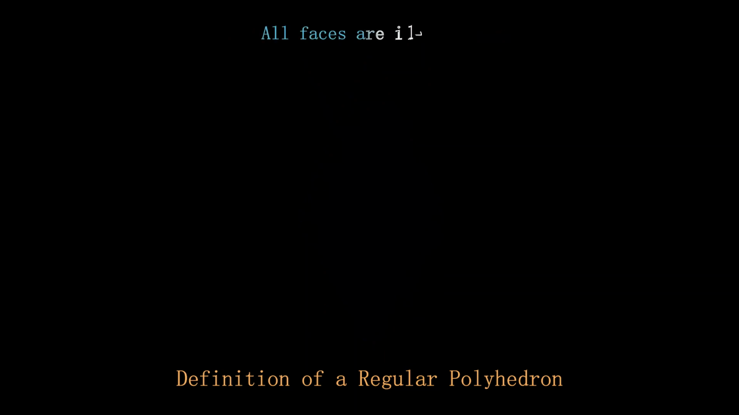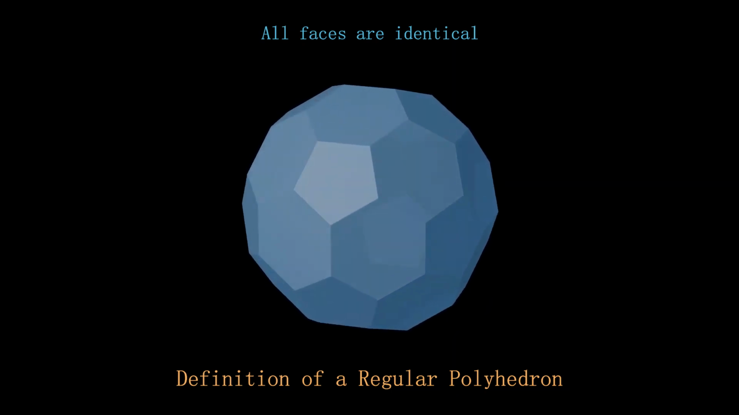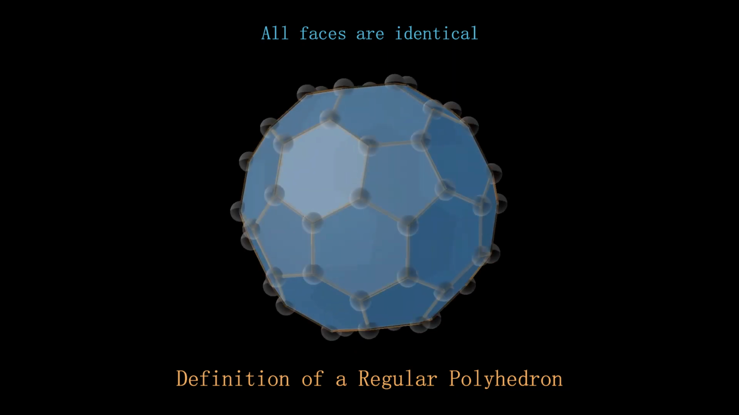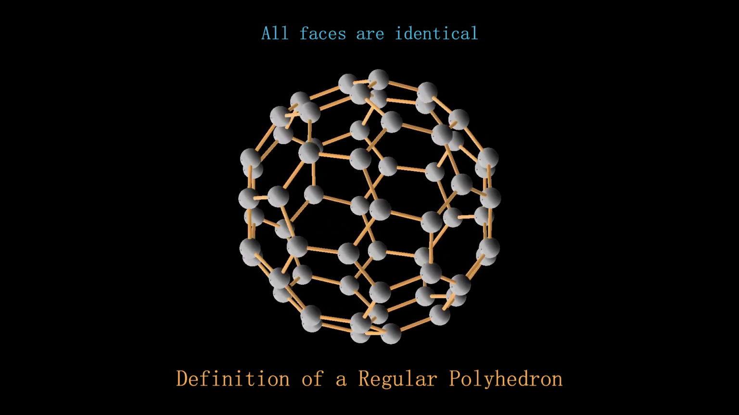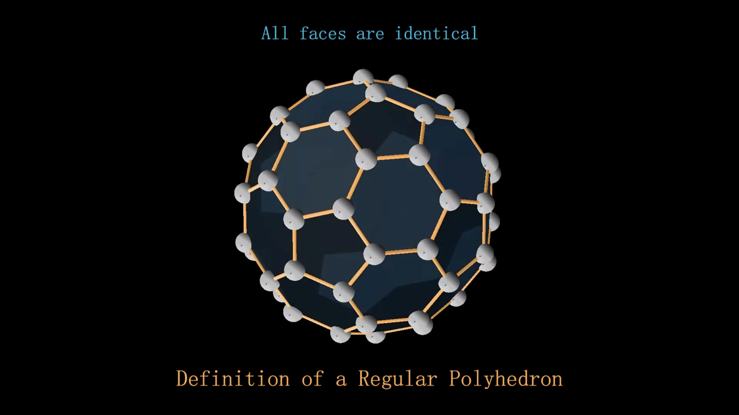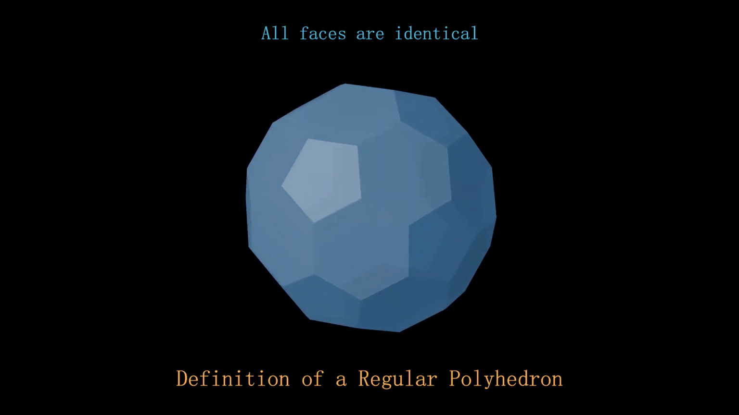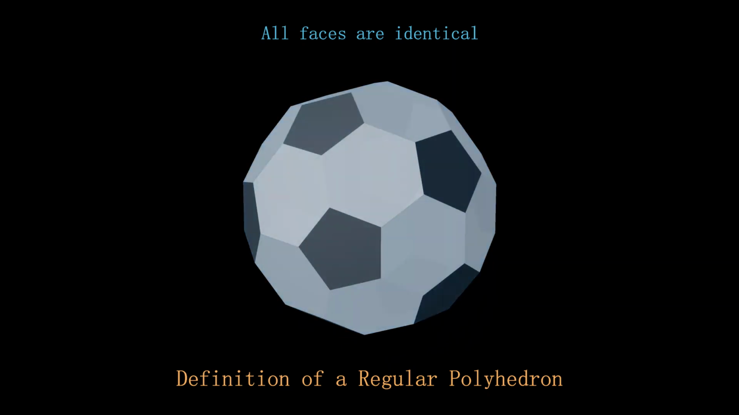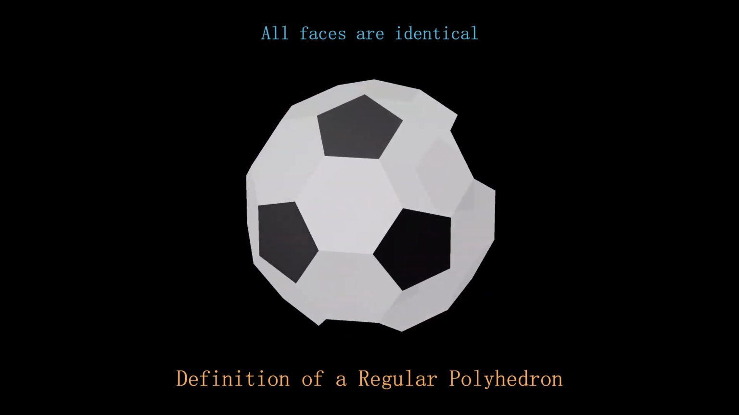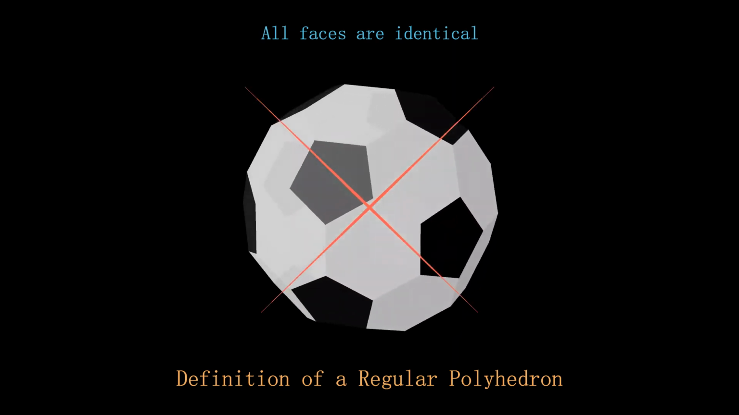Each face of a regular polyhedron must be identical. This polyhedron is quite common. In recent years, a popular new material, carbon-60 fullerene, has a molecular structure like this. Carbon-60 is also called buckyball, as its shape resembles a soccer ball. Each face of this polyhedron is a regular polygon, but not all faces are identical. Some are pentagons, while others are hexagons. Therefore, this polyhedron is not a regular polyhedron.